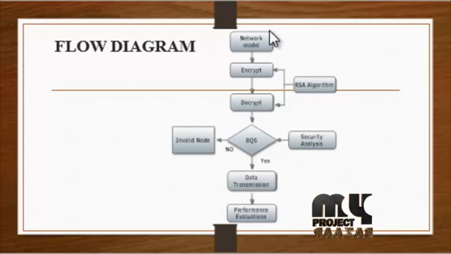Let us see the flow of our project. First is the network model. The simulation work has been done within the network simulator NS2 version 2.34. The network formation is an aspect of creating nodes of the network and transmitting the data. A network of 25 nodes is created using the network simulator for a wireless sensor network.